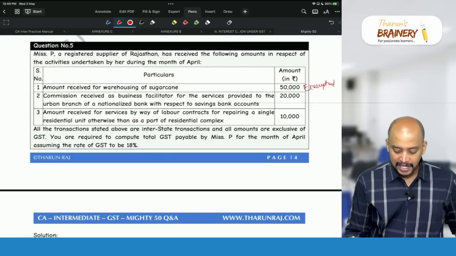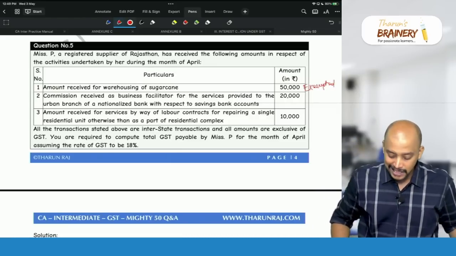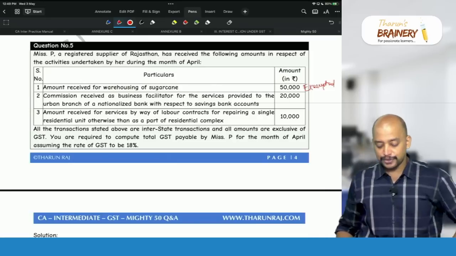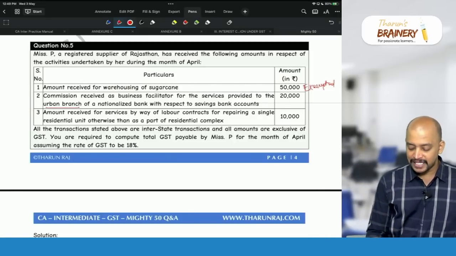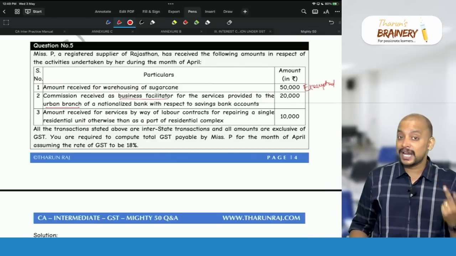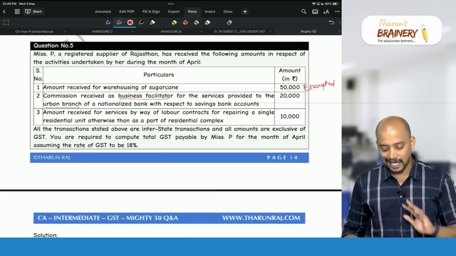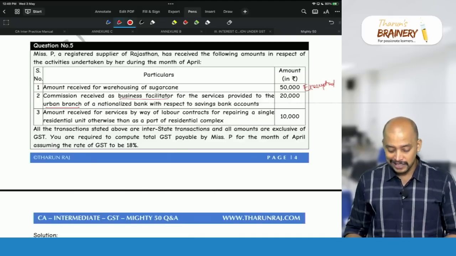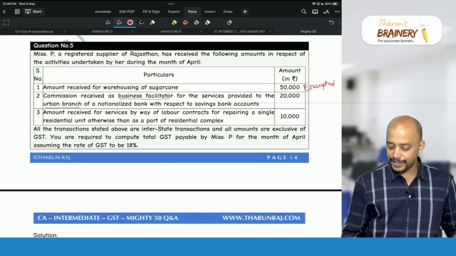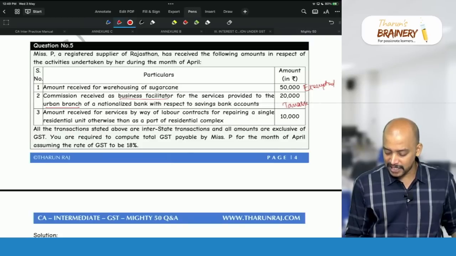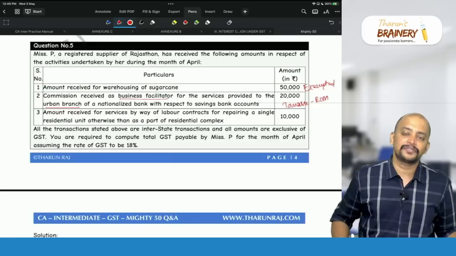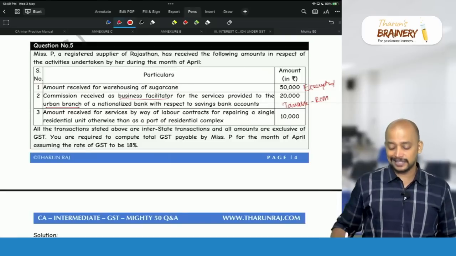Then next one, commission received as business facilitator for the services provided to the urban branch of a nationalized bank with respect to savings bank accounts. Urban branch. So business facilitator to an urban branch is taxable. Only to a rural branch will it be exempted, to an urban branch it will be taxable. But who will pay GST in this case? GST is not payable by Miss P, but GST is payable by the bank. So it will be taxable and it will come under RCM in the hands of the bank. So business facilitator service to a bank or financial institution, the liability to pay GST is on the banking company.